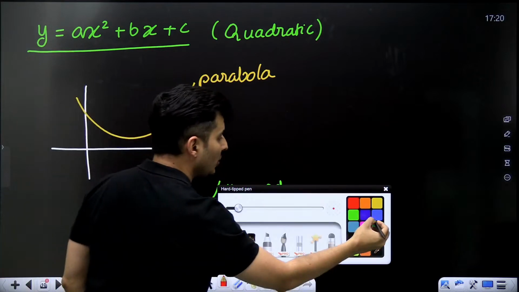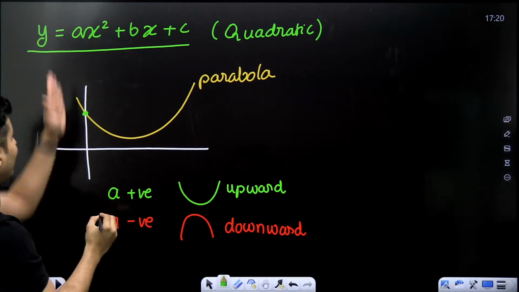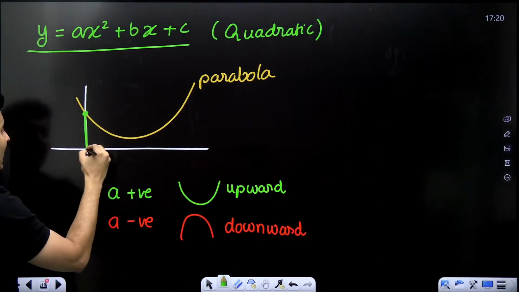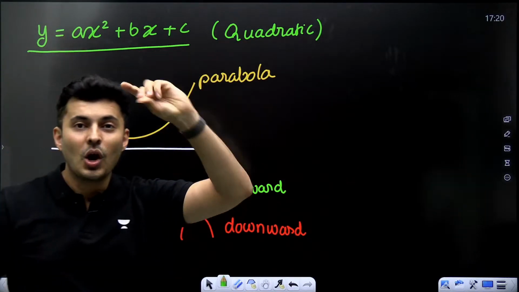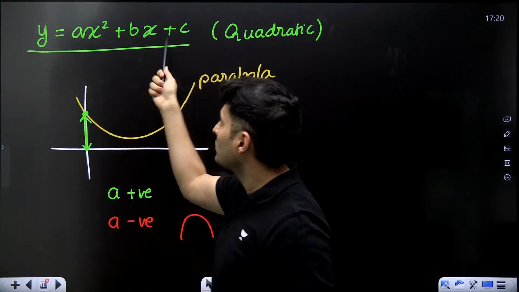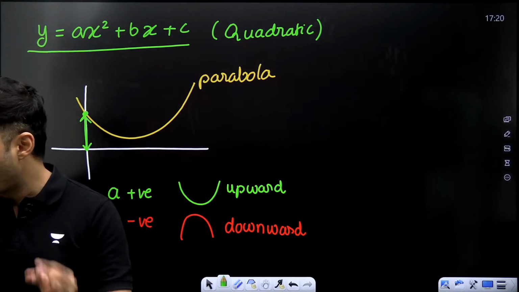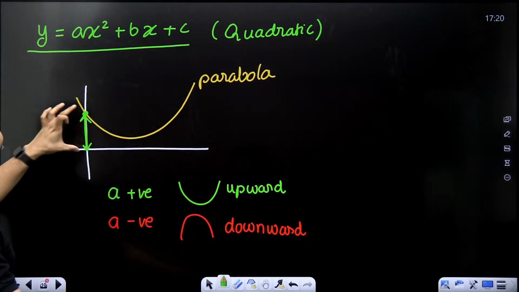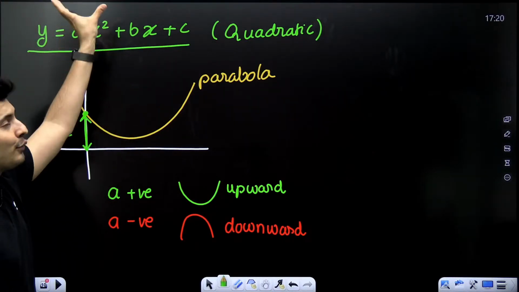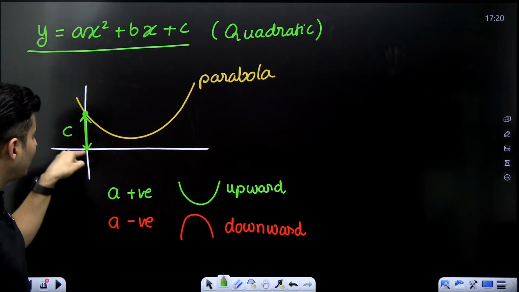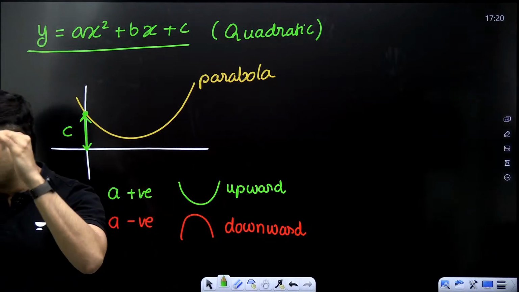Not just that, my dear students, one more thing that you can see: this point where it hits the y-axis, this height, can you guess what it is? Wherever it hits the y-axis, the intercept on the y-axis, what is that value in terms of A, B or C? Come on, put it up. Yep, this value is basically your C value. If this C is higher, then the graph goes up. If this C is 0, it will pass through origin. If the C is negative, it will go from below.